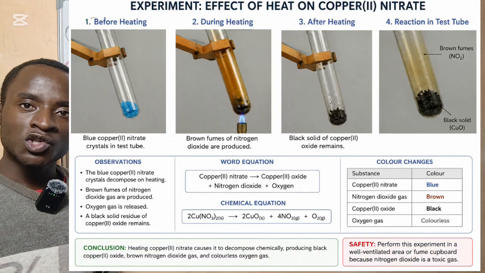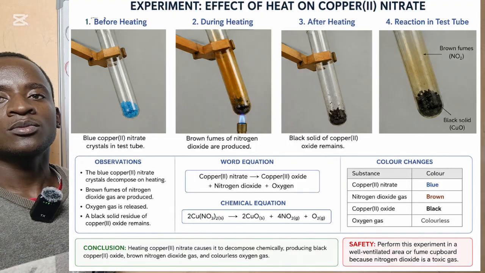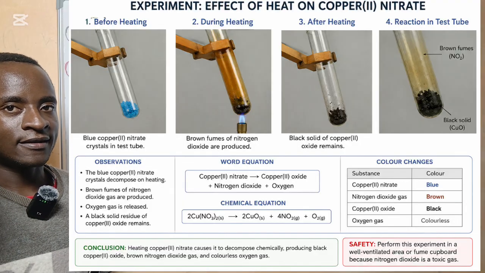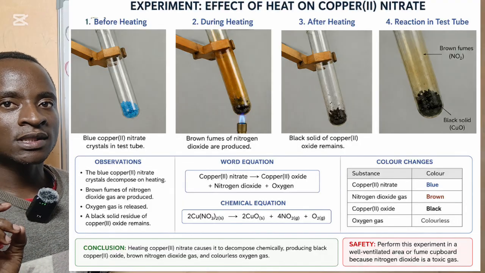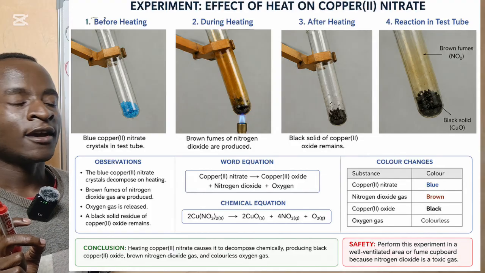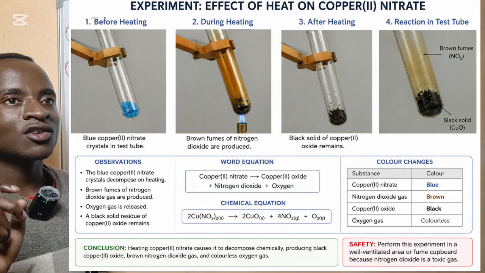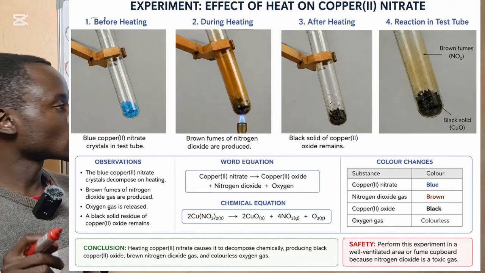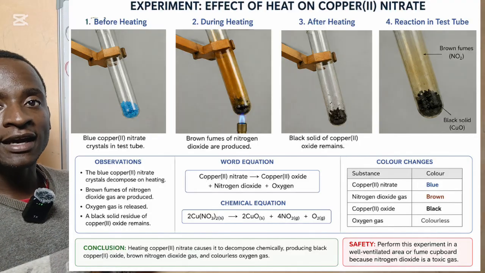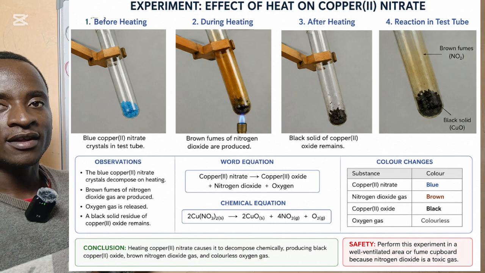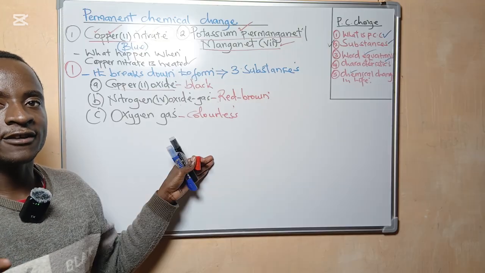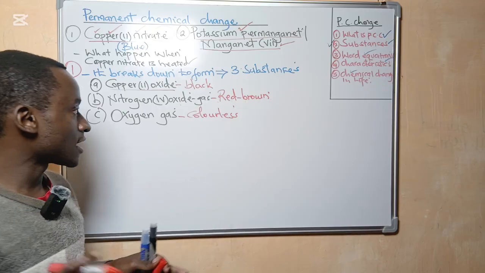Now, when you strongly heat copper 2 nitrate, it forms 3 substances here. The first one is copper oxide, which is black in color. Then the second one is nitrogen 4 oxide, which is red brown. Then the third one is oxygen gas, which is colorless. These you must know. It is key as far as the exam is concerned.